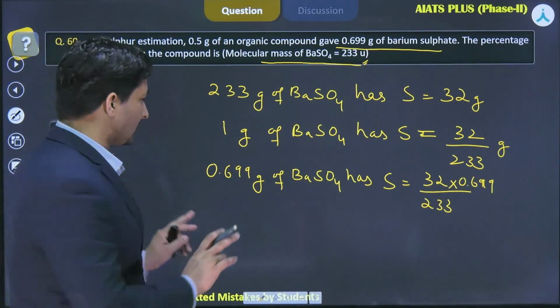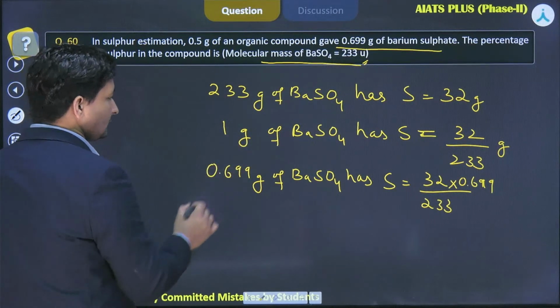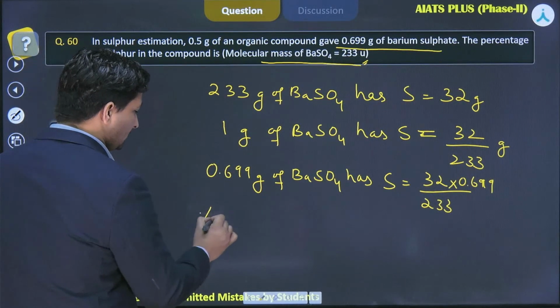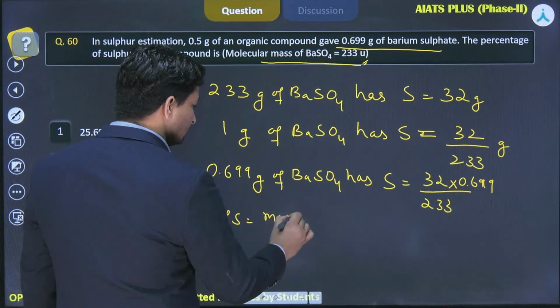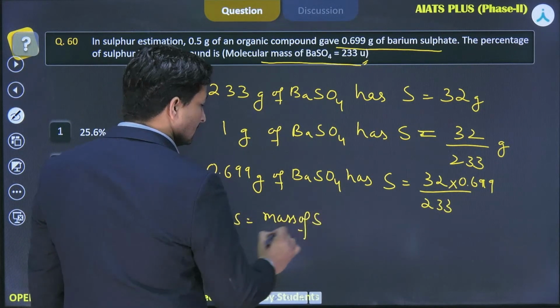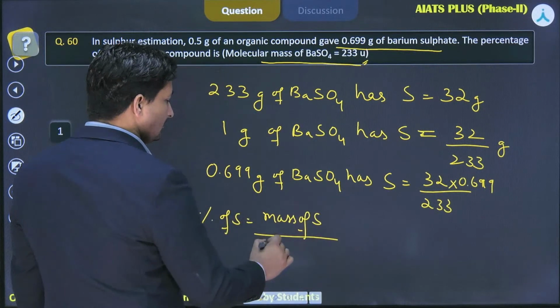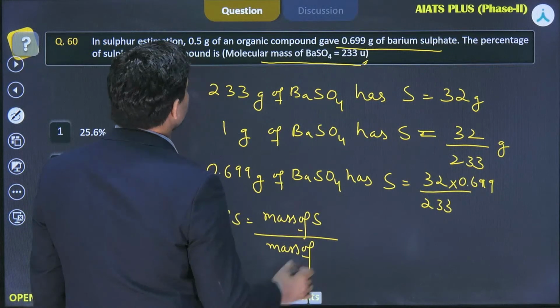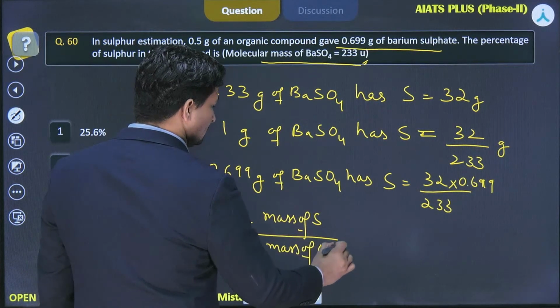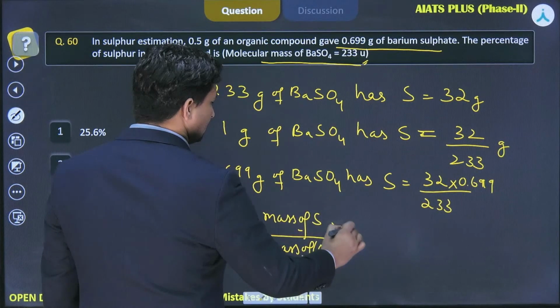This is how you have to find out the mass of sulfur we have obtained. So, percentage of sulfur is equal to mass of sulfur in the organic compound by mass of organic compound multiplied by 100.